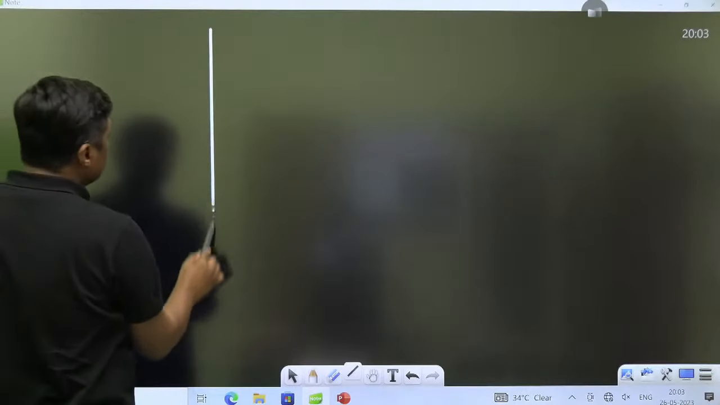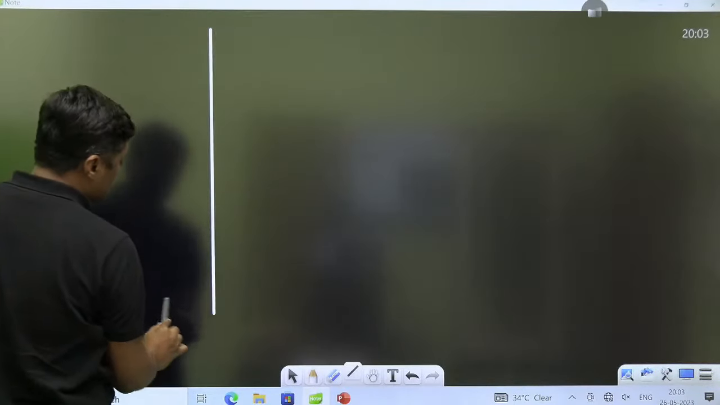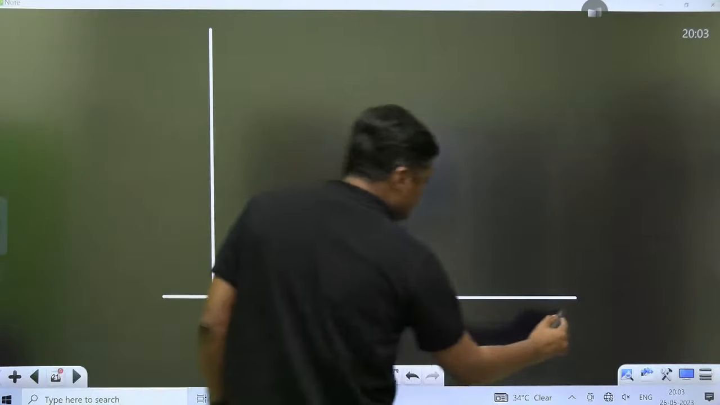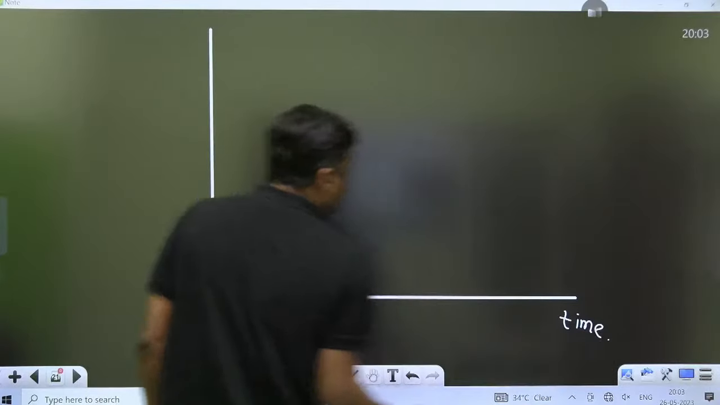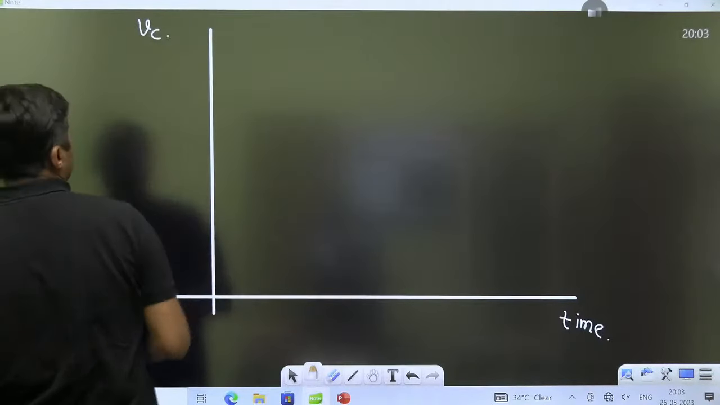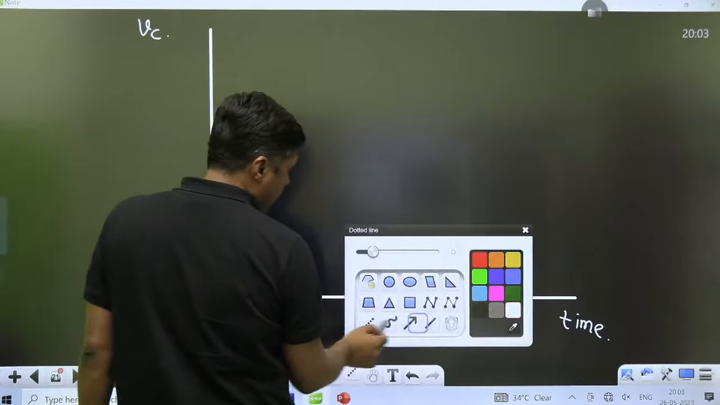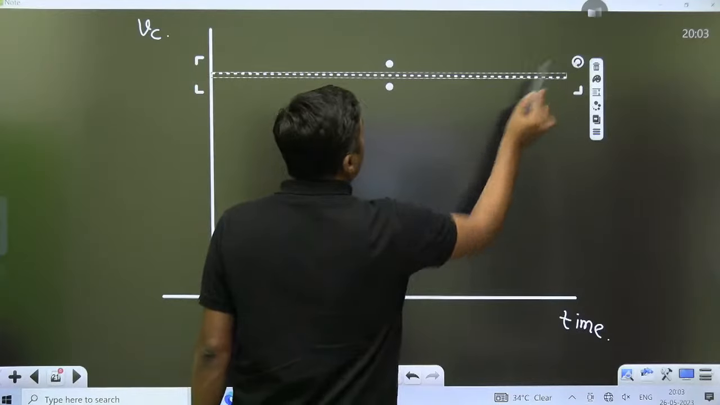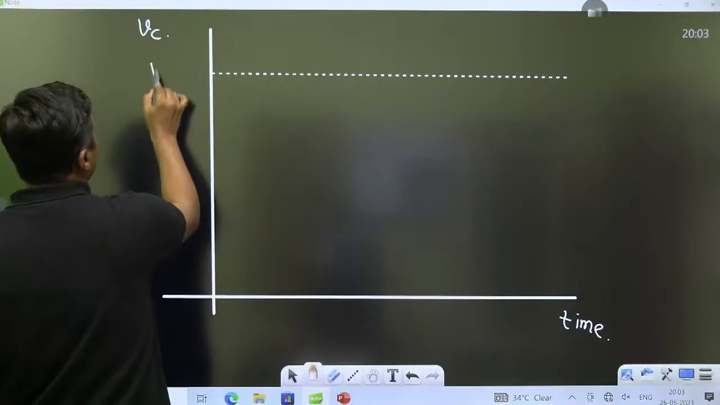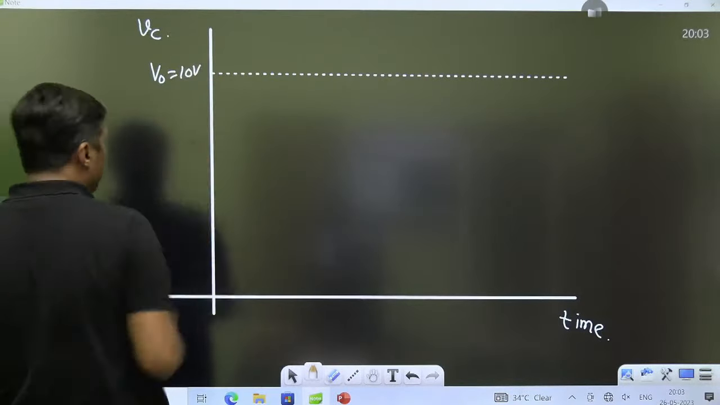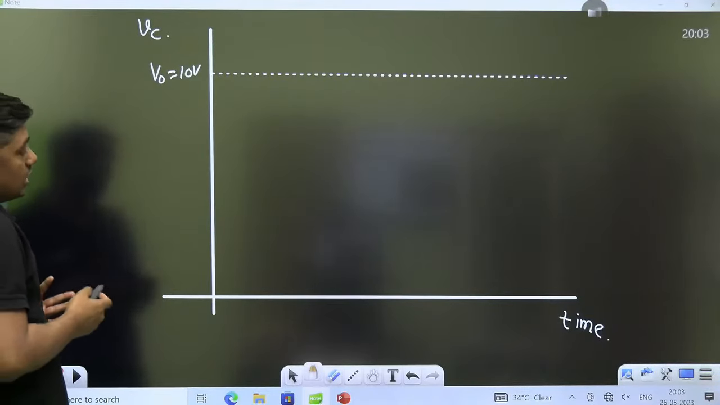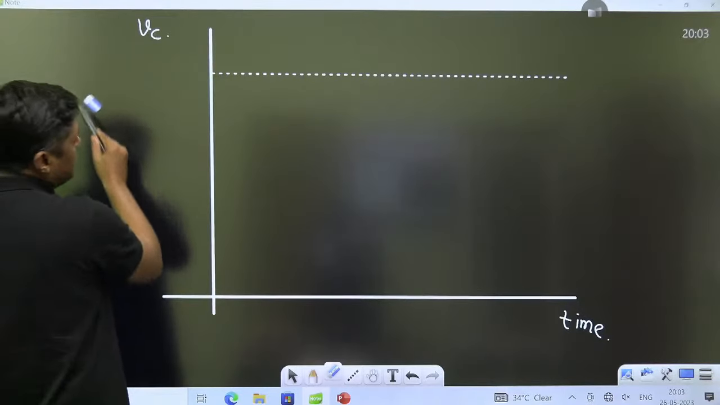How can we plot it? Remember, this is a very important diagram, guys. This is how I am going to plot it. This is the time, and that is the voltage across the capacitor. Now, the initial voltage across the capacitor is V naught, that is the 10 volt. Capacitor does not allow sudden change of voltage. So before switching, what was the voltage across the capacitor? 10 volt.